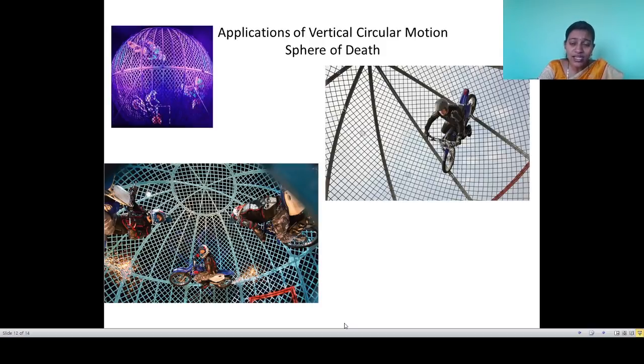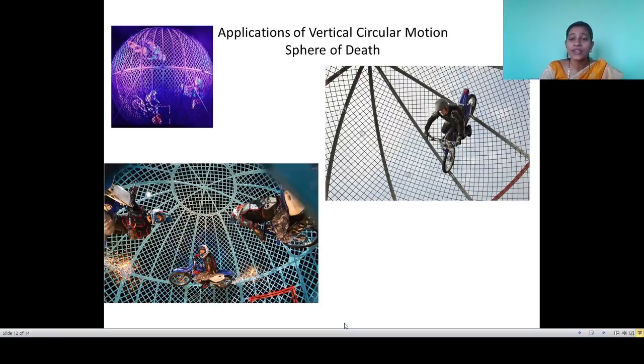See, the same dynamics are also present when a small mass, a bob, is tied to a string. Just now we discussed vertical circular motion. The dynamics of the mass tied to a string and the bike rider in the hollow sphere are the same. The only difference is that when the bike rider is in the hollow sphere, the force is due to normal reaction, and when the bob is connected to the string, the force is due to the tension.